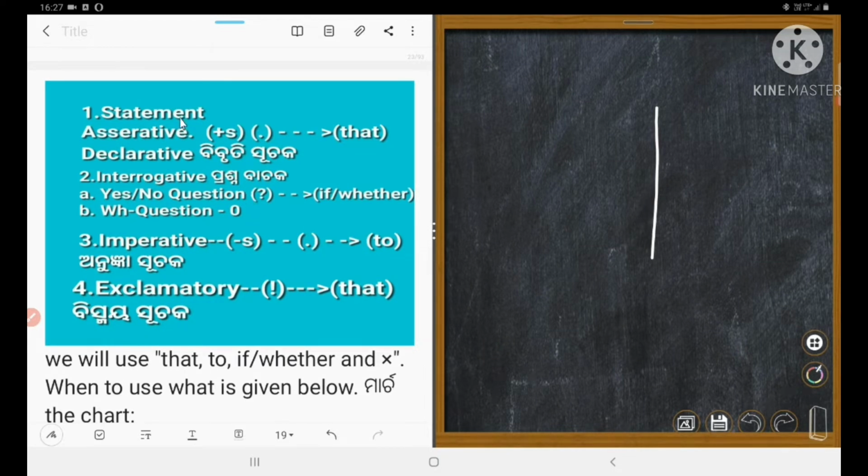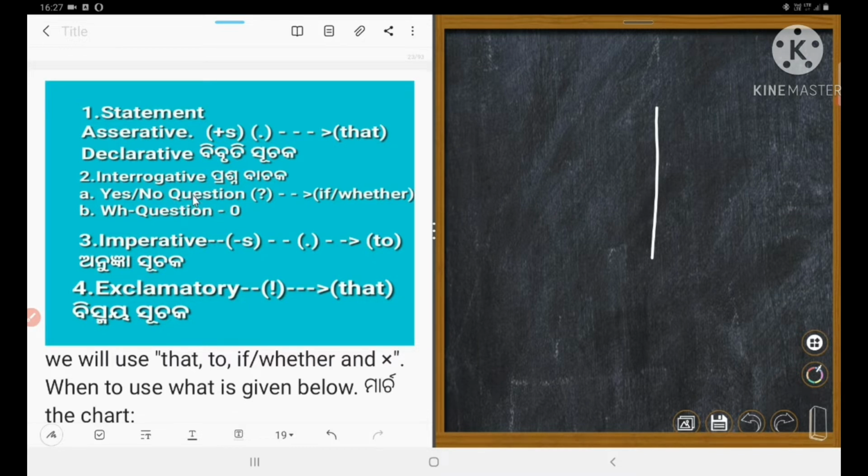So let's see: if the sentence in inverted comma is a statement, an assertive or declarative sentence, which has a subject and ends with a full stop, in that case, instead of inverted comma, we shall write that.